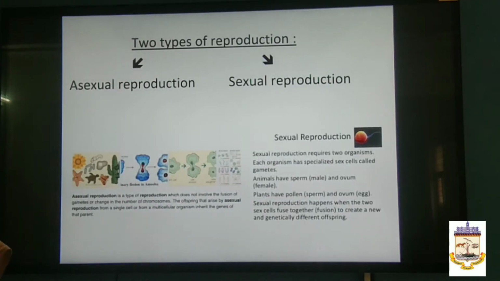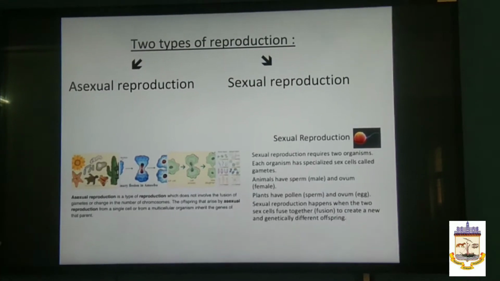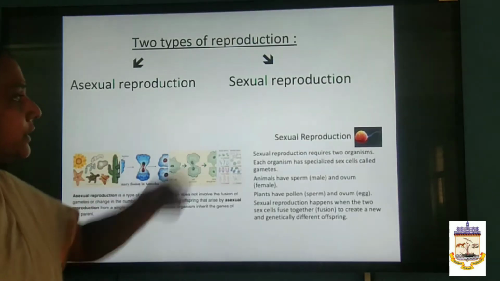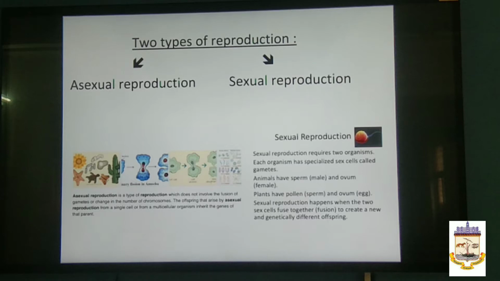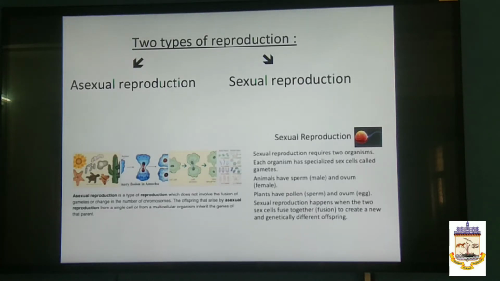There are two types of reproduction. Basically, right from your lower classes, it is well known to you, but I have to make you recall certain things: asexual reproduction and sexual reproduction. In asexual reproduction, the A means the absence of sexual gametes; the reproduction is done in the absence of sexual gametes. Sexual reproduction happens only with the help of the sexual gametes.